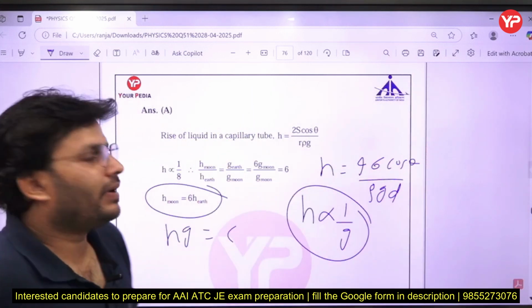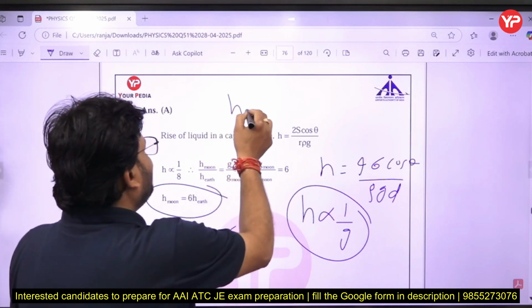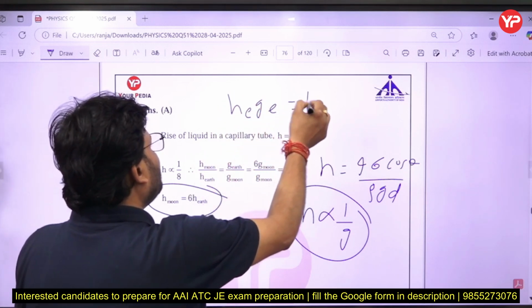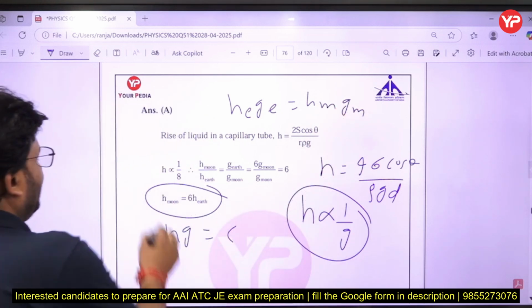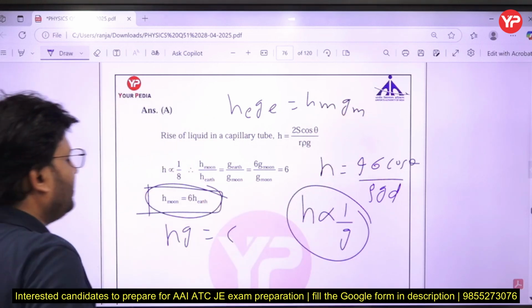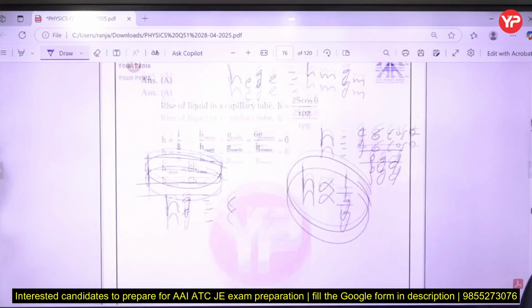So the correct answer will be: h of earth times g of earth equals h of moon times g of moon. So h of moon will be 6 times h of earth, because its g is 6 times less. Simply we can do that.